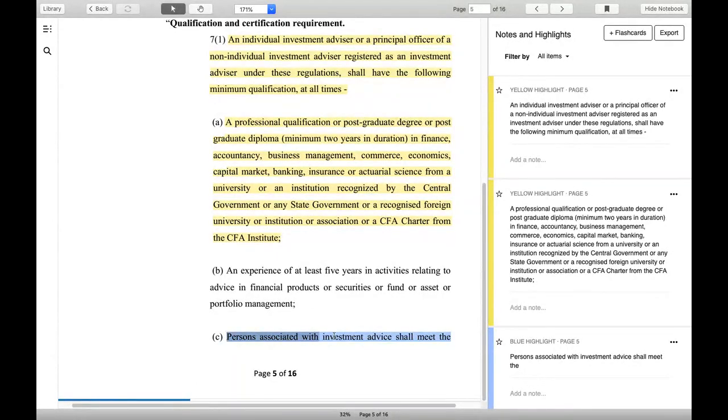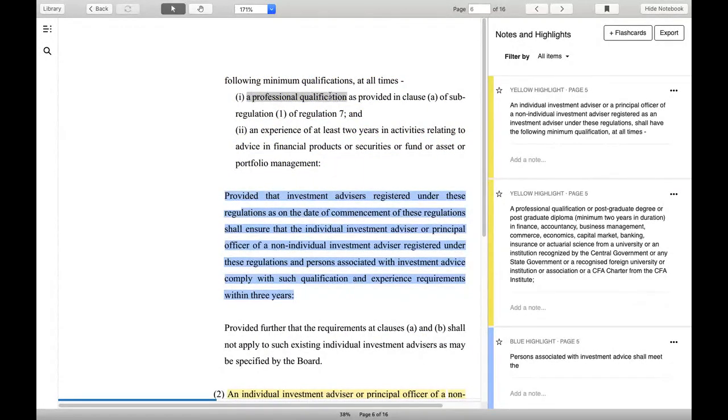As far as a person associated with investment advice is concerned, they say again a professional qualification same as provided there, and 2 years experience is a must. So today you cannot hire anyone in your company who has not proven certification of 2-year working in financial products or security, because everybody working in your company should have minimum 2 years, other than the clerks. Friends, don't get confused. I'm talking currently all about IAs or non-individual firms which have IA or IA and MFD both.